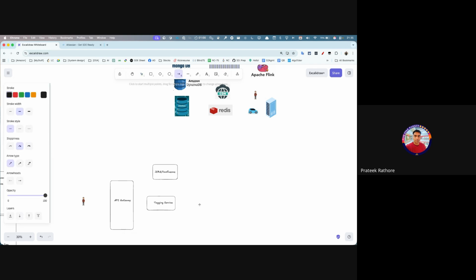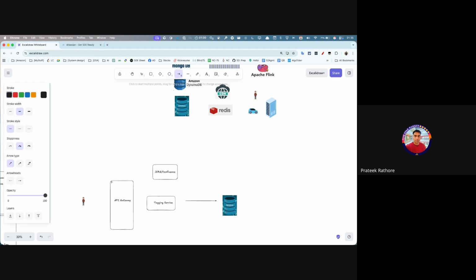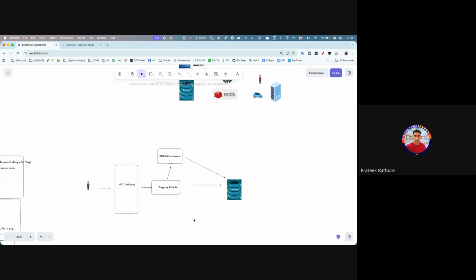And there will be some kind of a data store. Let's say this calls this, and any event that comes in can also update this. So this is what I see as part of the high level diagram.